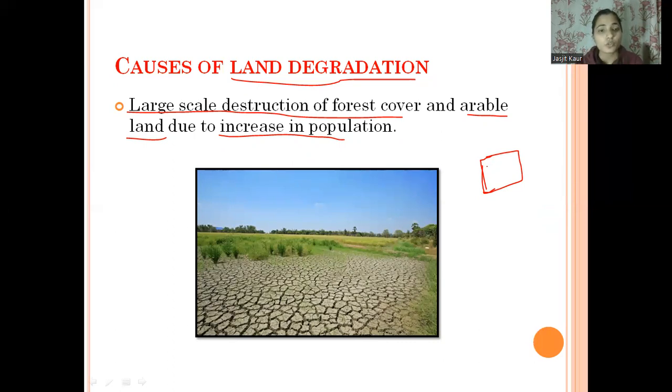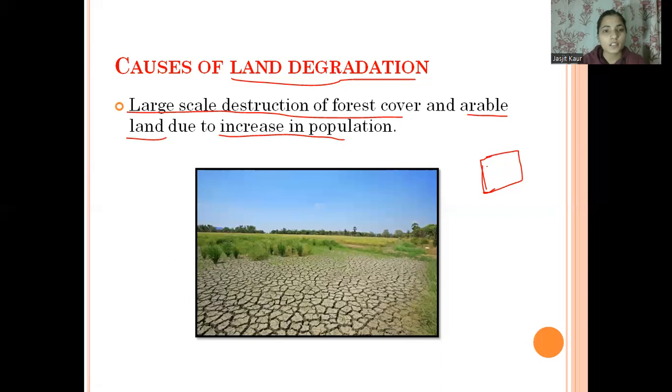Arable land means land which is good for growing crops. That land is also being used by the people to construct their houses or industries. So as the population is increasing, it will further lead to the destruction of forest cover and also of arable land.